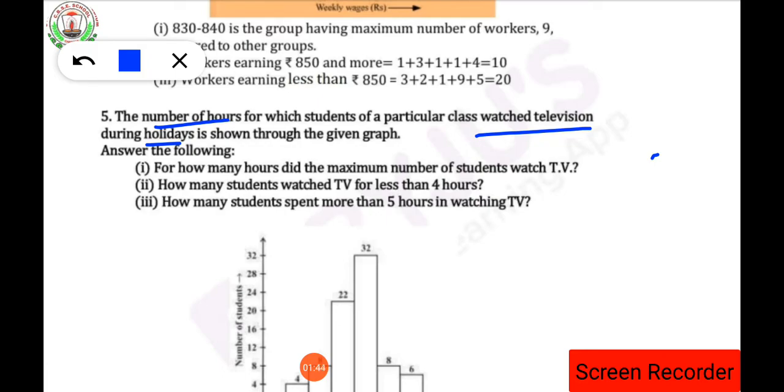The number of hours, that means the timing when students watch television in the holidays, is given in the graph. Using that graph, we have to answer the following questions. So how many questions are there? There are 3 questions which we have to answer.